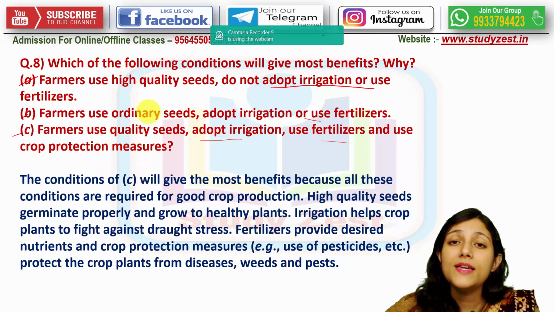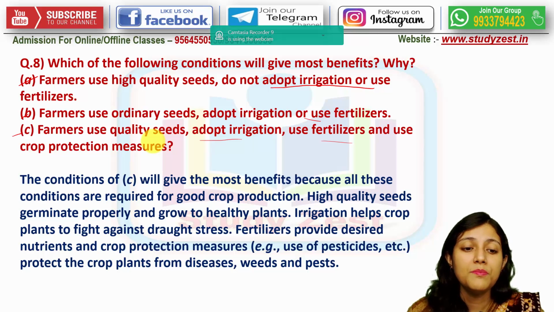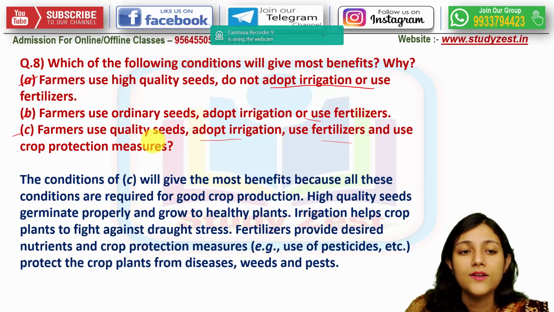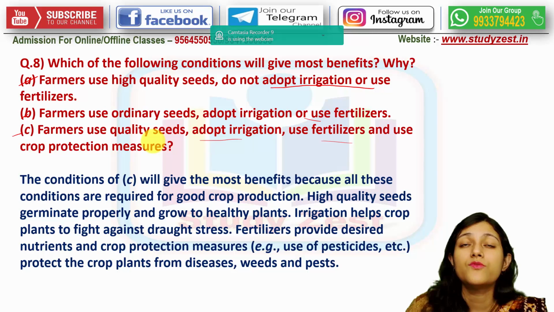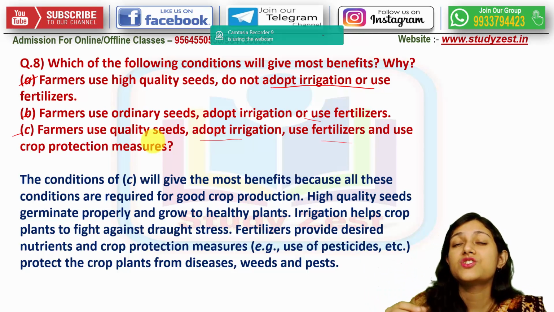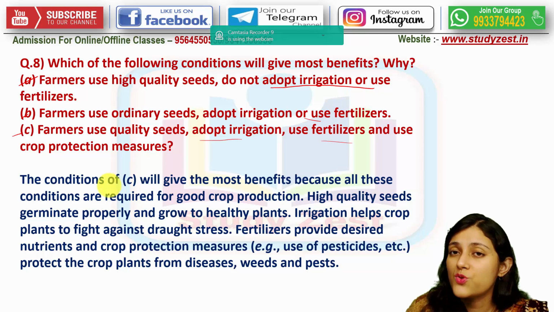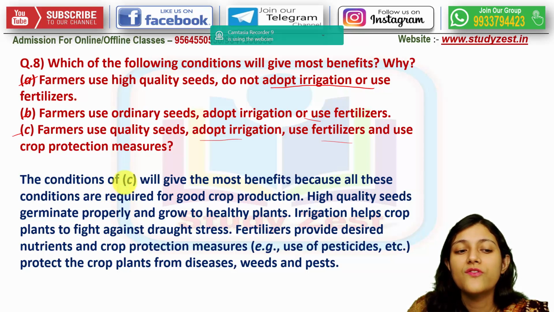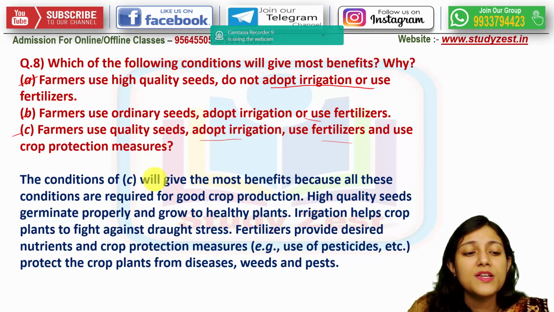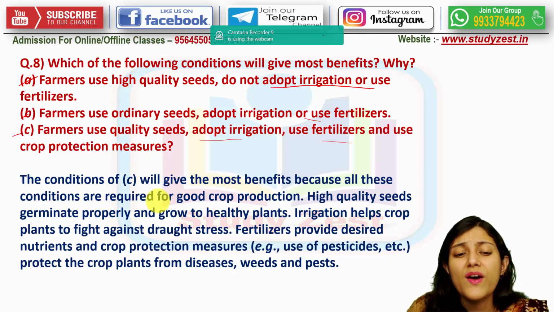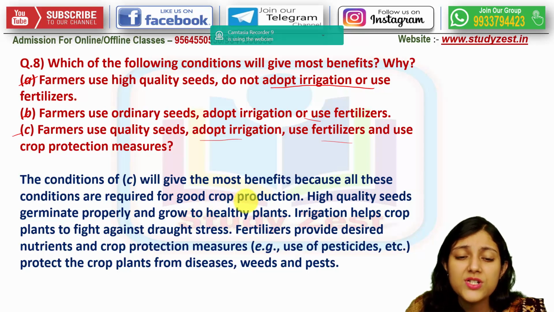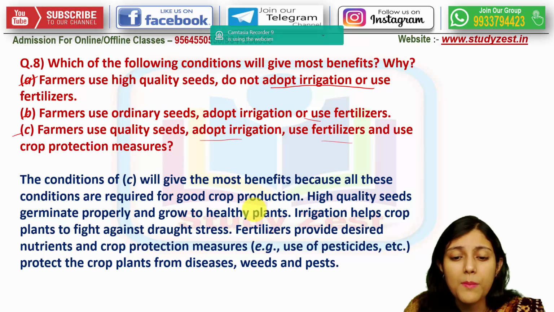So among these three, which one is the perfect, which combination of conditions will be more beneficial? So we can see that there is no confusion that the conditions of option C give the most benefits because all the conditions which are required for the proper or good production of the crop are combined.